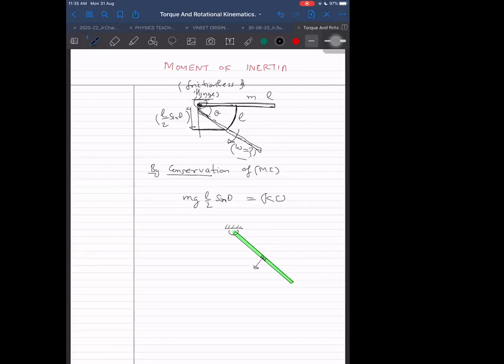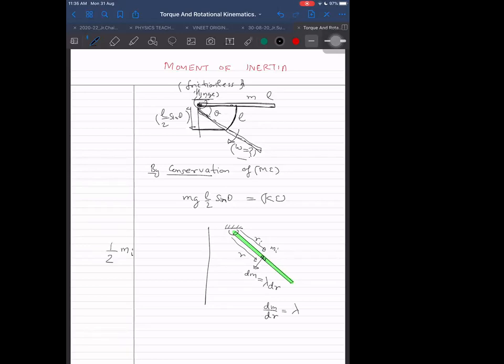Let us say particle, I can do it in two ways. One way I can assume particle by particle. Let us say I am taking every particle at a time, and the ith particle is at a distance Ri, with mass Mi. This is one approach. The other approach is I will take a distance r away and assume it to be a continuous body, and I will say that mass per unit length is equal to lambda. So dm is equal to lambda into dr.